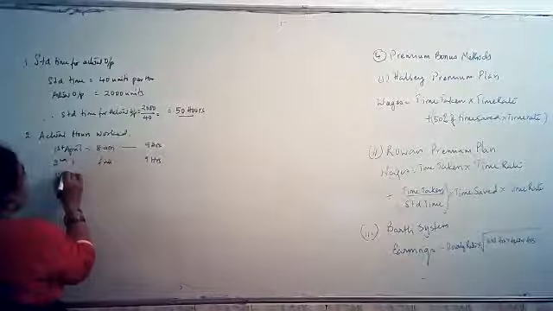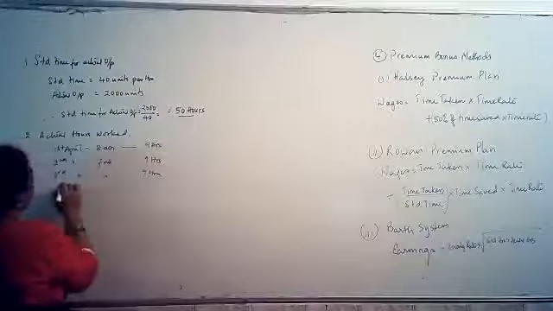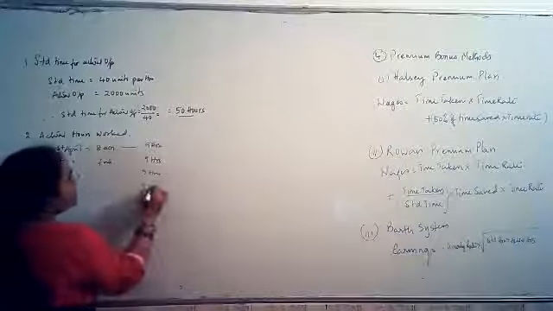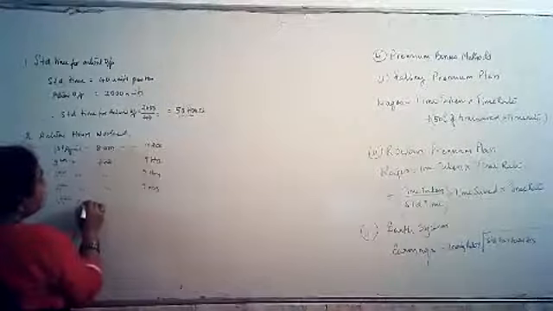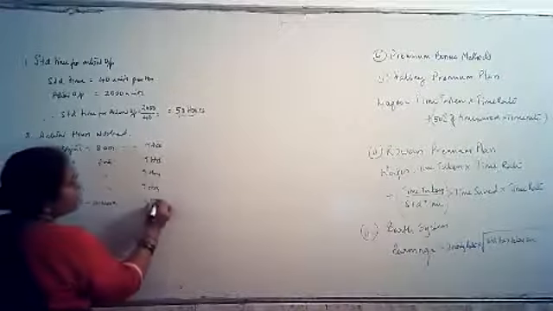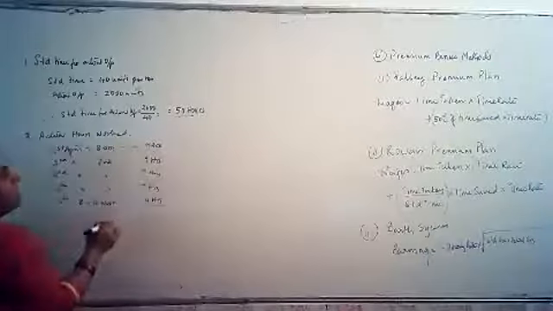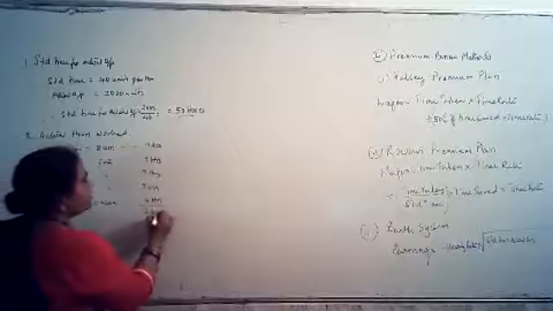Then 3rd April, full 9 hours. 4th April, full 9 hours. And 5th April, 8 to 12 noon he has worked, so only 4 hours. Totally 9 4s are 36 plus 4, 40 hours he has worked.